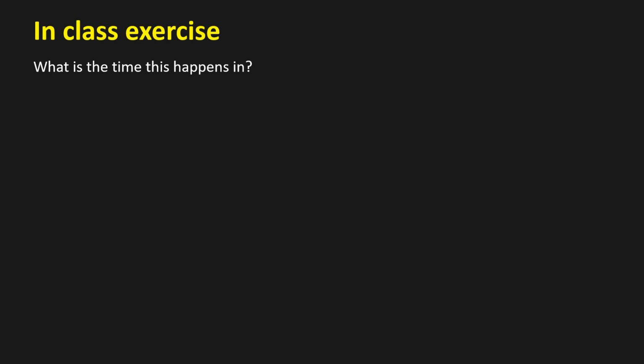What is the time that this happens in? So we want to find the time. So we have this equation right here, which actually these d's will cancel out. Actually they do not cancel out, sorry. This one cancels out, okay. We do have this one still.